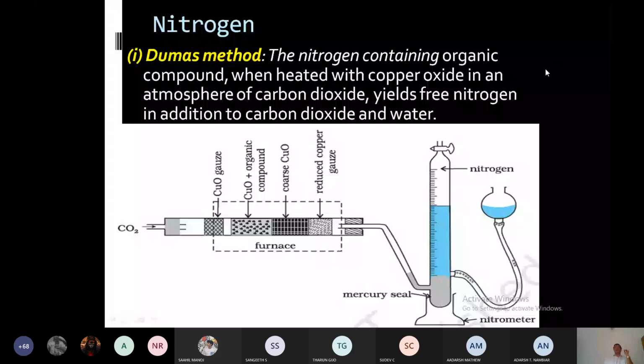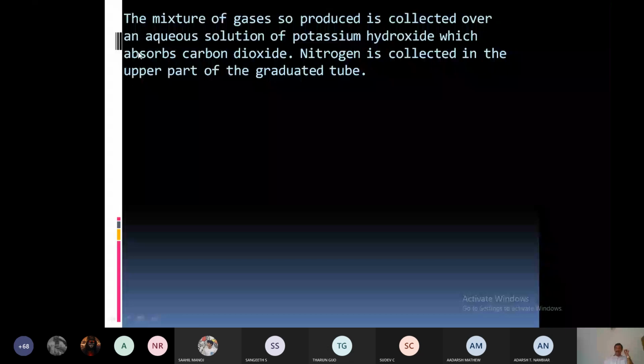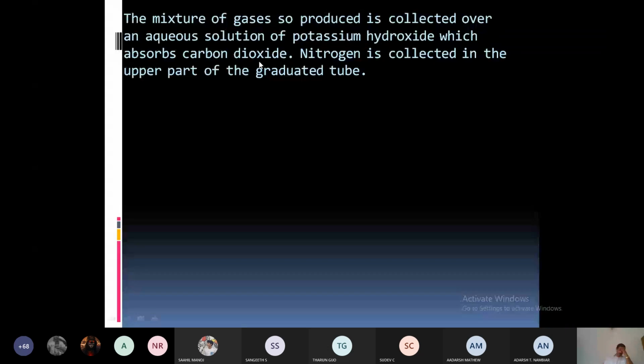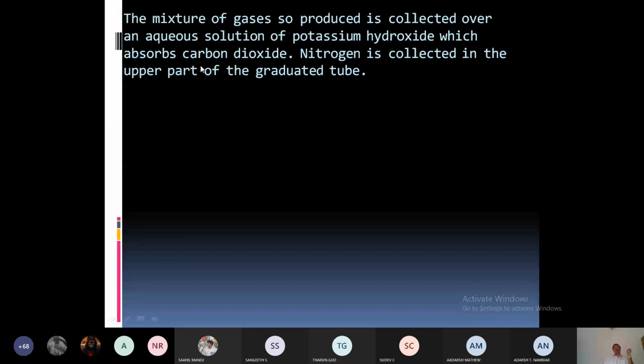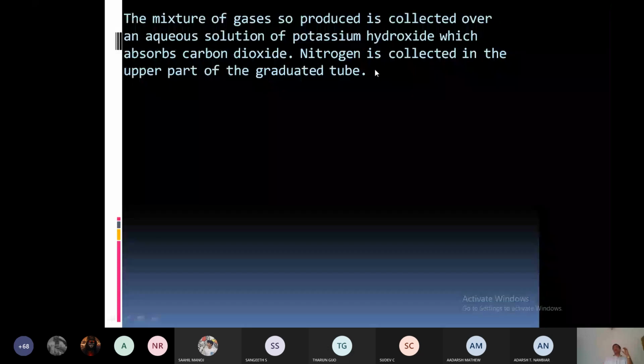The explanation is summarized here. The mixture of gases so produced is collected over an aqueous solution of potassium hydroxide, which absorbs carbon dioxide. Nitrogen is collected in the upper part of the graduated tube. Now the calculation. The calculation is based on the equation P1 V1 divided by T1 is equal to P2 V2 by T2. That equation is used here for the calculation.